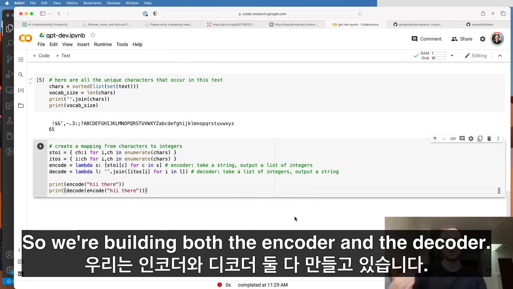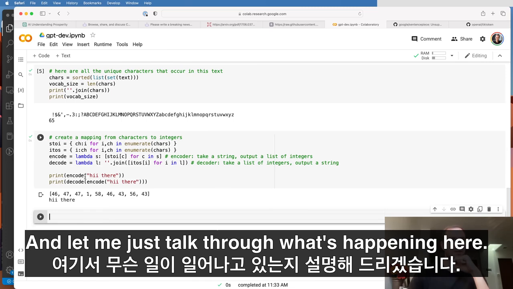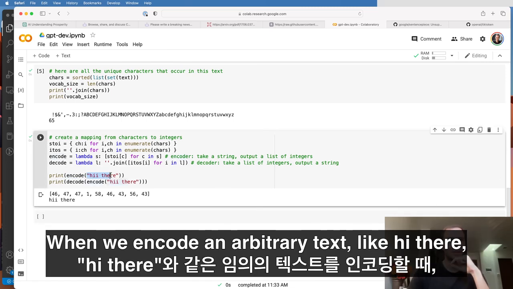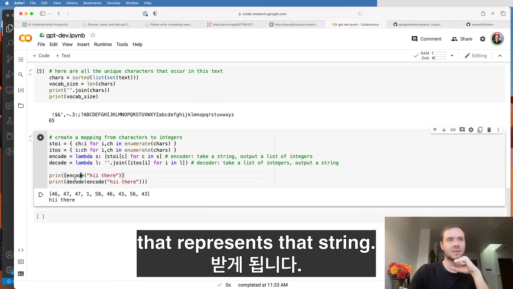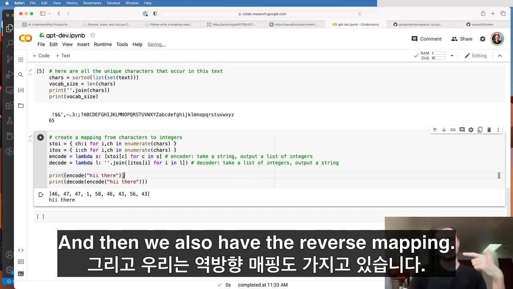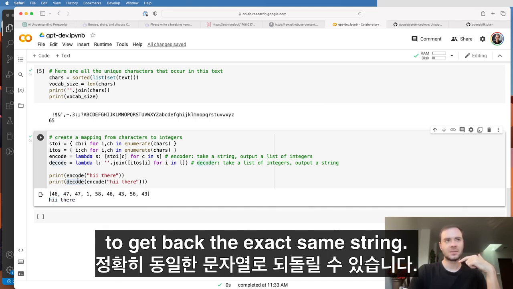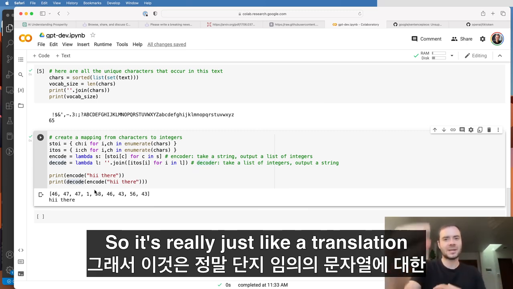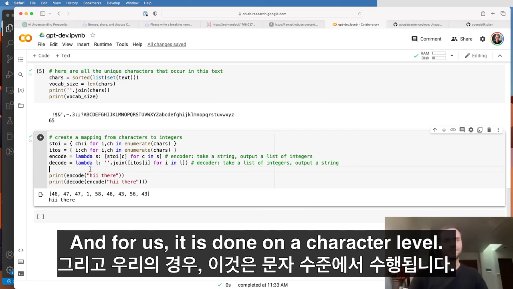So we're building both the encoder and the decoder. Let me just talk through what's happening here. When we encode an arbitrary text, like "hi there", we're going to receive a list of integers that represents that string, for example 46, 47, etc. And then we also have the reverse mapping, so we can take this list and decode it to get back the exact same string. It's really just a translation to integers and back for an arbitrary string. And for us, it is done on a character level.